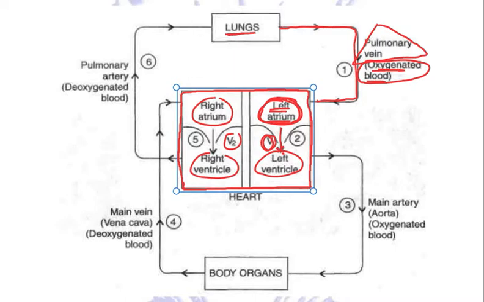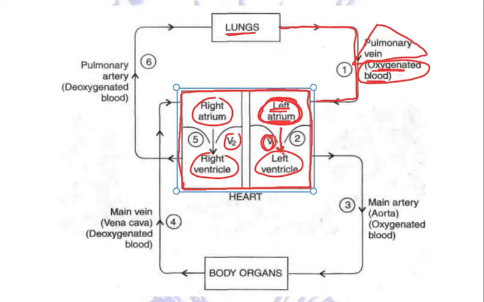Once the blood goes down, this valve will automatically close, so that the blood which has reached the left ventricle should not backflow, should not go back to the left atrium.